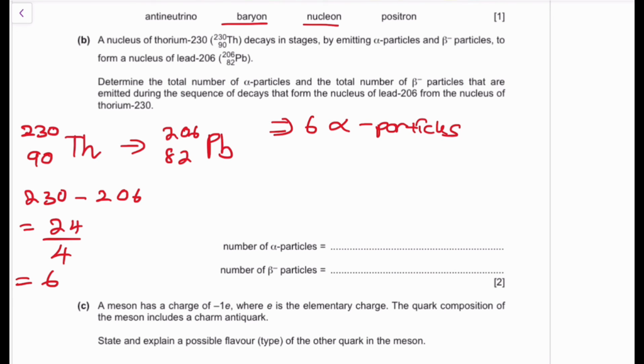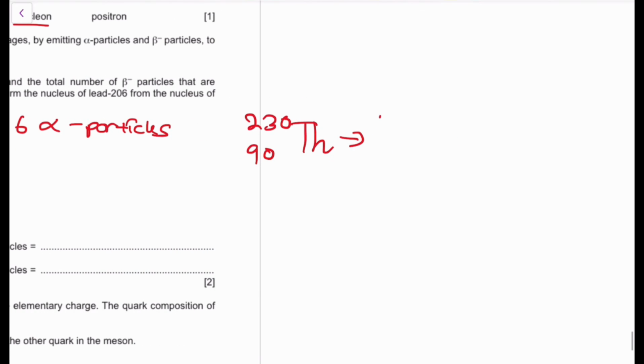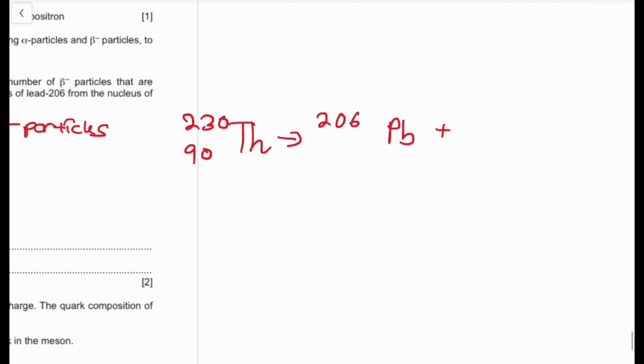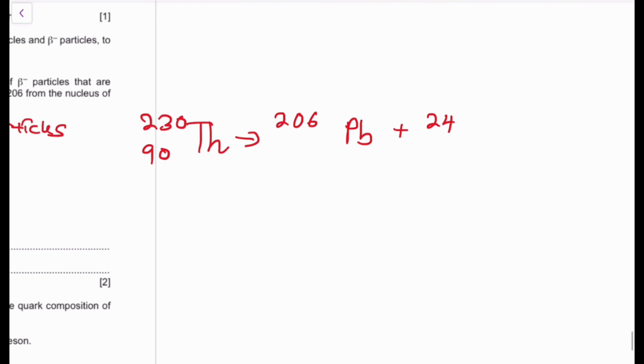Okay. So if I have 6 alpha particles, it's going to be plus, right? Those 6 alpha particles are going to be lost. This is going to be our resulting nucleus, but we're still going to have a 90. So if we do it in a sequence, we're going to have 230, 90 TH, giving us 206 of PB plus 4. So it's 4 times 6, that's going to be 24, right? And then we have 2 times 2 because there's a 2 at the bottom. That's going to be 2 times 6, that's going to be 12.